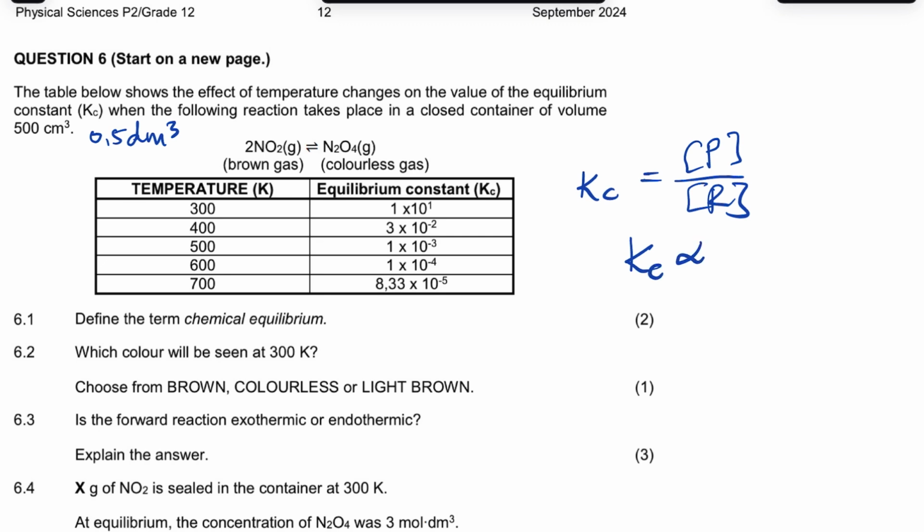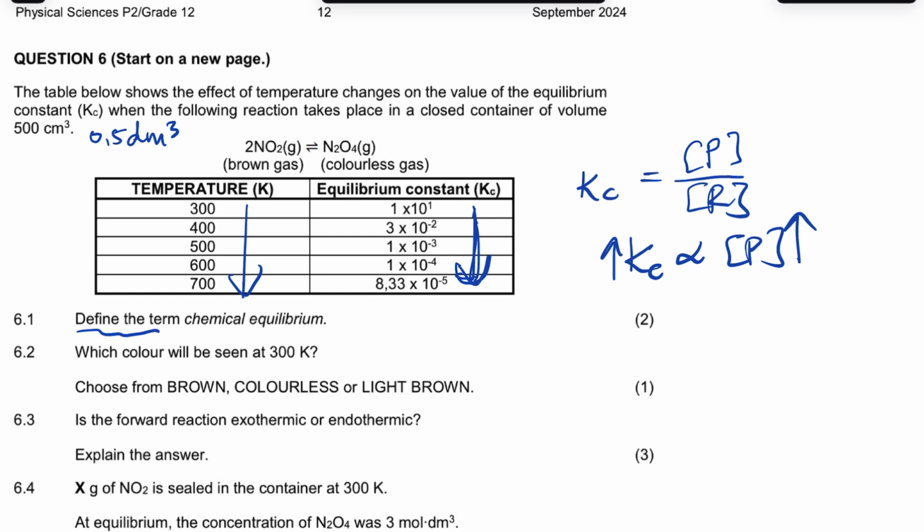Kc is directly proportional to the concentration of product. But here, as the temperature increases, the Kc decreases. So the concentration of product decreases because of the Kc value.